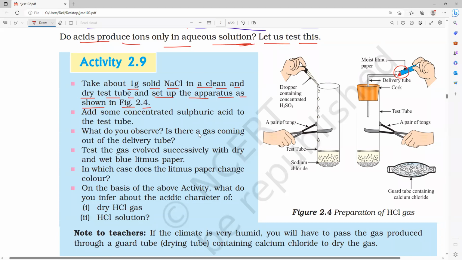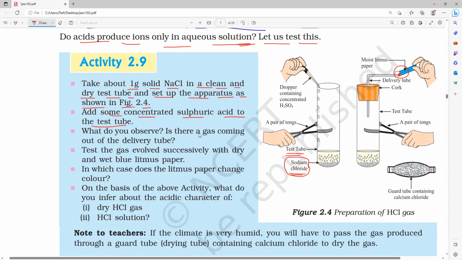Understanding? So what do we have to take, guys? In a dry test tube, we have to take sodium chloride. What do you have to take, everybody? Sodium chloride. Next, add some concentrated sulfuric acid to the test tube.